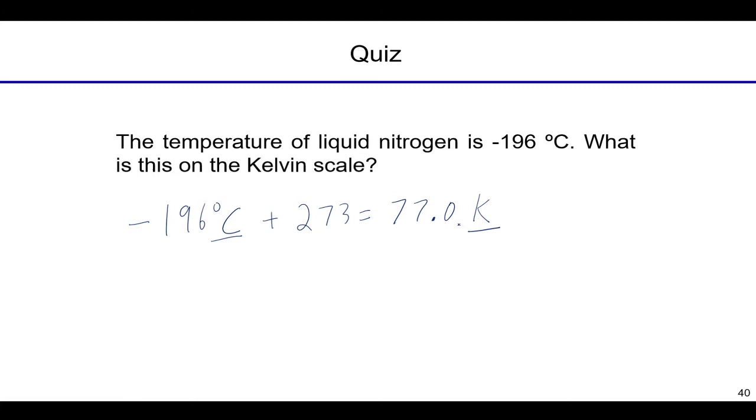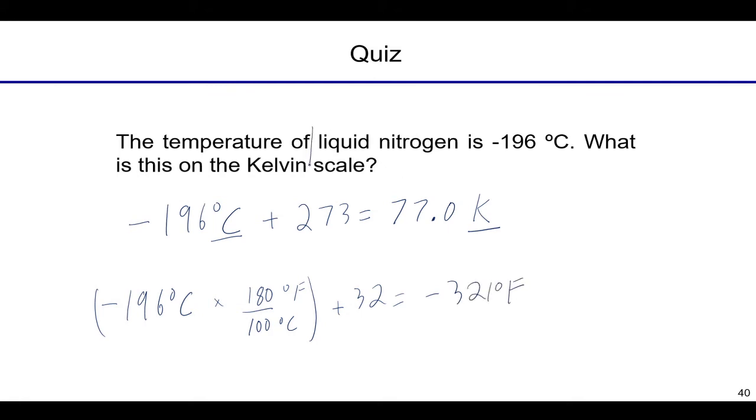We could also be asked, well, what is it in Fahrenheit, right? We could go from negative 196 degrees Celsius, and we could plug it into our formula, which is times 100 divided by 180. This is degrees Celsius per Fahrenheit. Sorry, it's 100 on the bottom, 180 on the top. And of course, adding 32. And in the end, we should get a number like negative 321 degrees Fahrenheit.